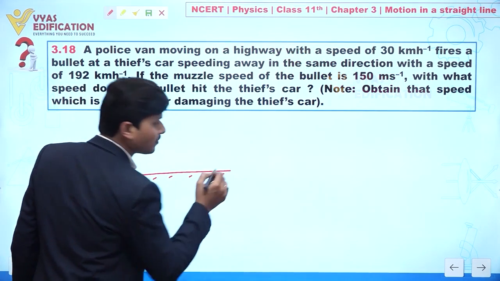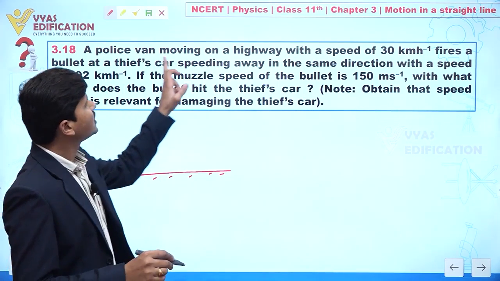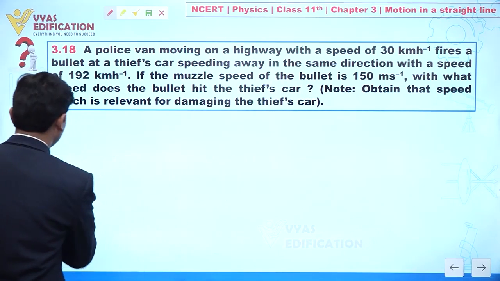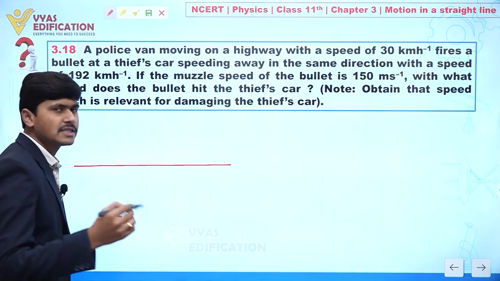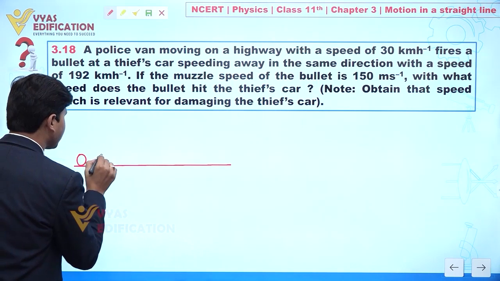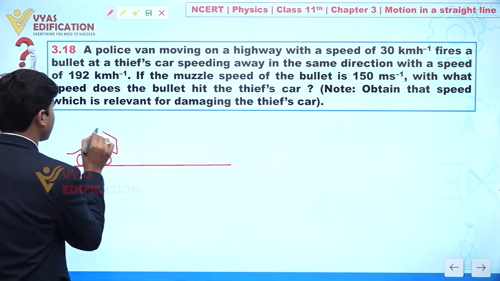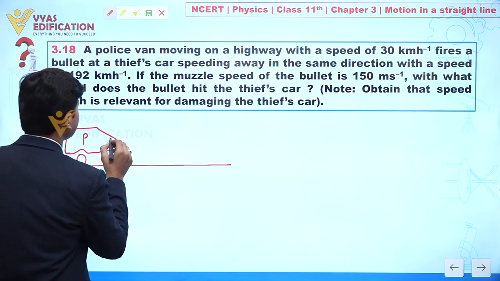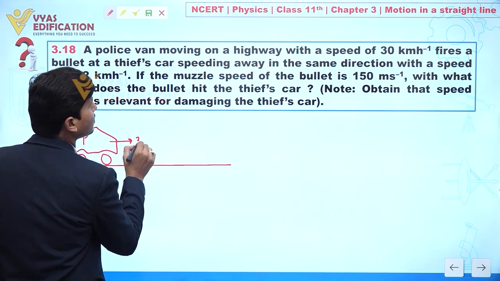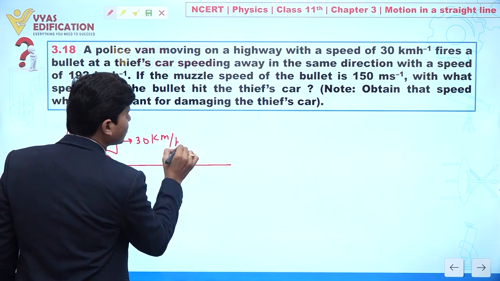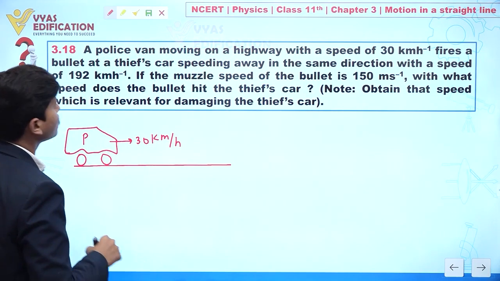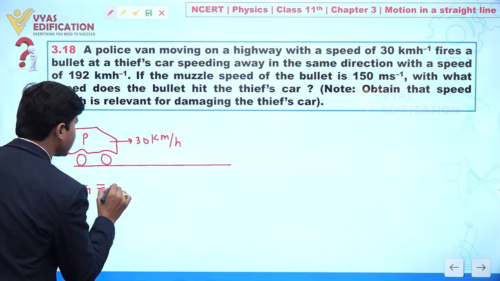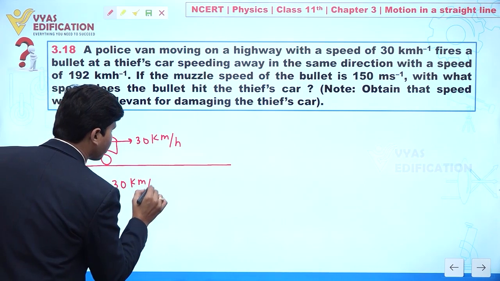Let's suppose this is the ground, or we can say the highway, and let's suppose this is the policeman. This policeman is moving with a speed of 30 km per hour. So in this question it is given to you, this is the velocity of the police car with respect to ground, and this is 30 km per hour.